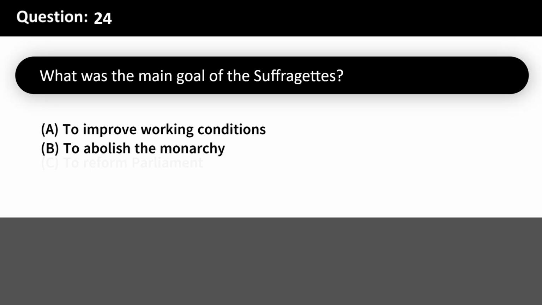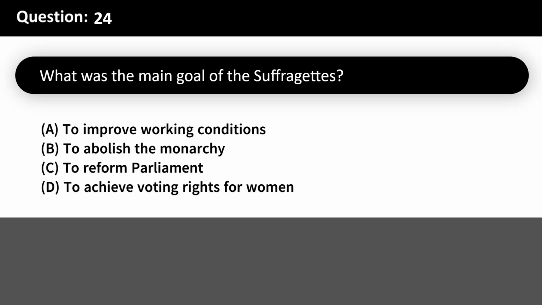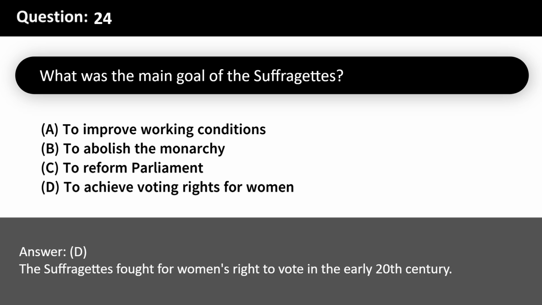What was the main goal of the suffragettes? A. To improve working conditions. B. To abolish the monarchy. C. To reform Parliament. D. To achieve voting rights for women. Answer: D. The suffragettes fought for women's right to vote in the early 20th century.